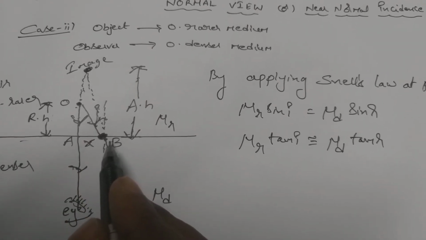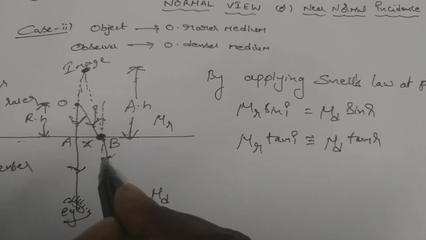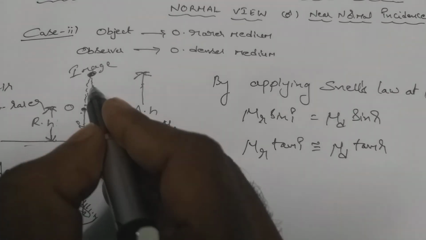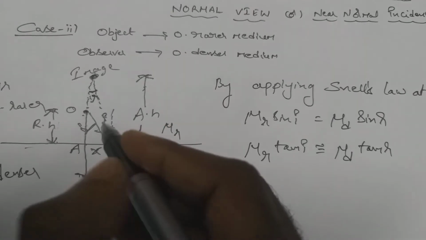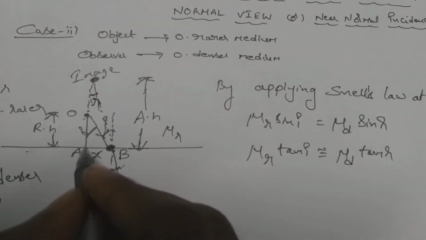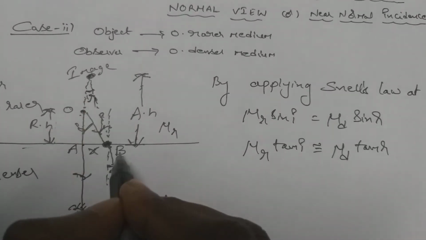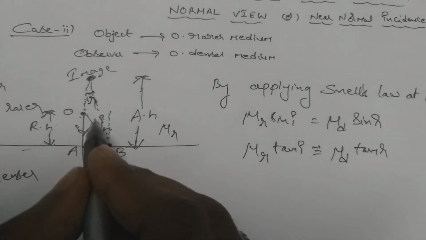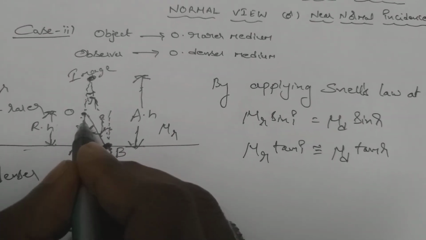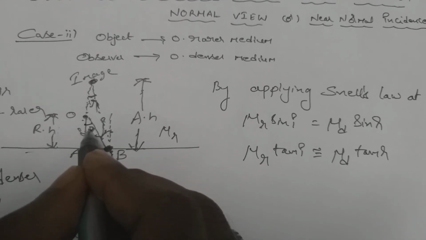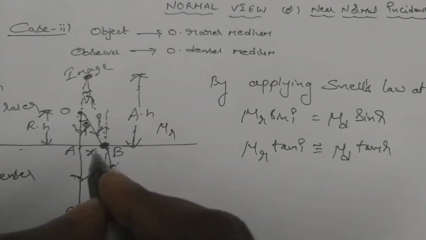Now, this angle is r, which means this refracted light ray makes an angle r with the normal, the vertical. So from triangle AIB we can find tan r, and from triangle AOB we can find tan I. Here also this angle is I, alternate opposite angles.